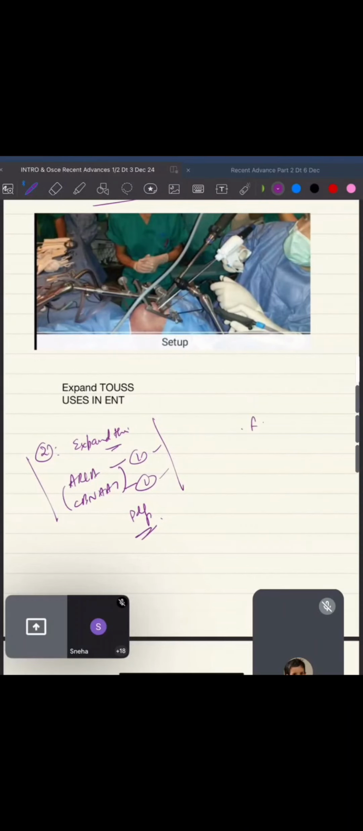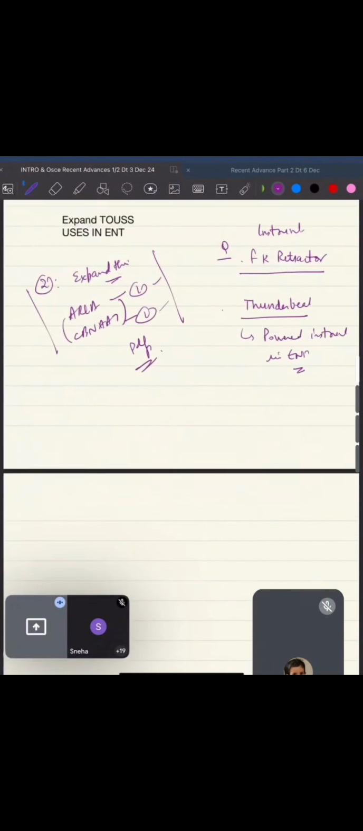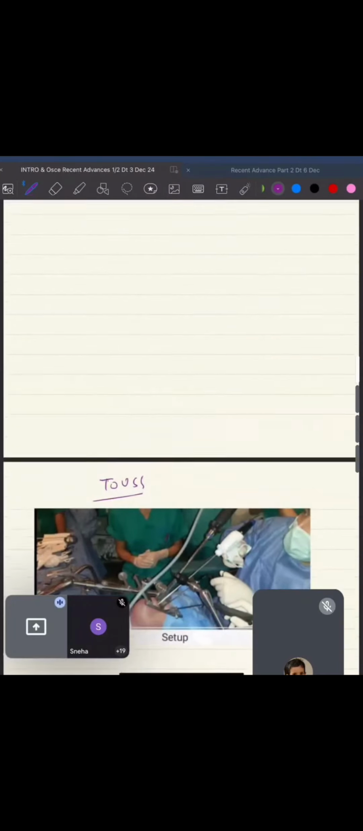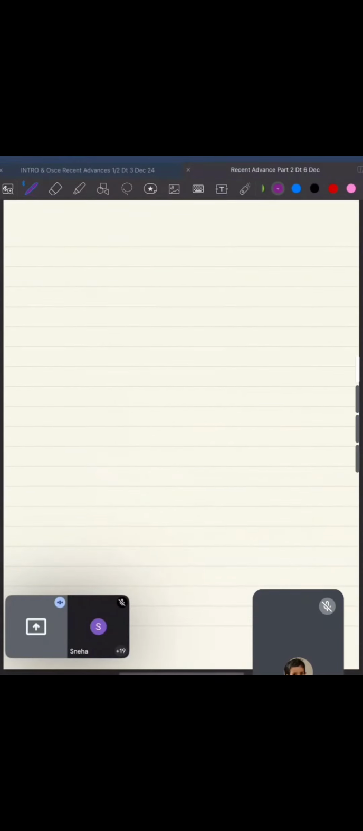One is the image of the FK retractor, which is used over here. This is an important instrument image. Please go through it. Okay, and then there is an ultrasonic scalpel by the name of Thunderbeat. This has been covered under the heading of powered instruments in ENT. In case you have not gone through that, do drop me a message. I'll find it and send it to you in 24 to 48 hours. Okay, so I'll move on to the next part. Part 1 is done, now part 2.